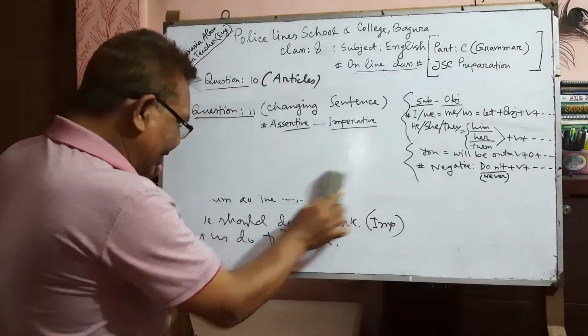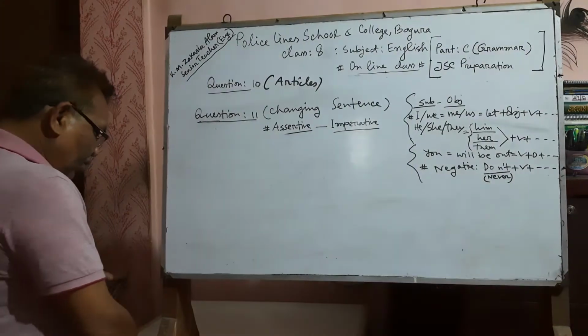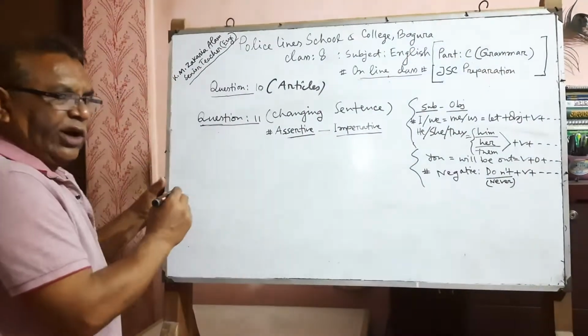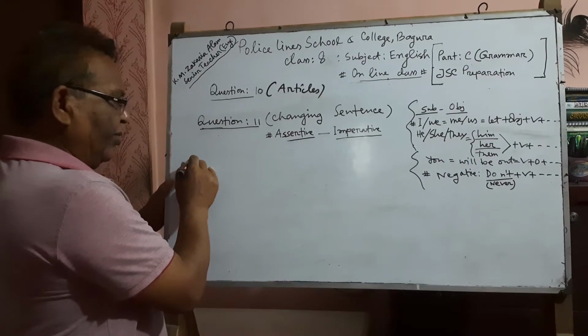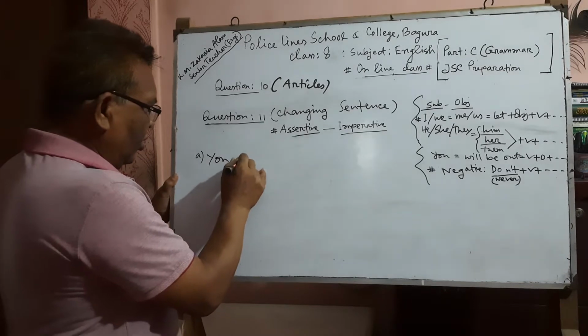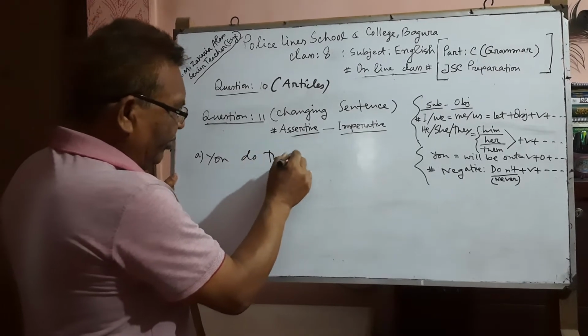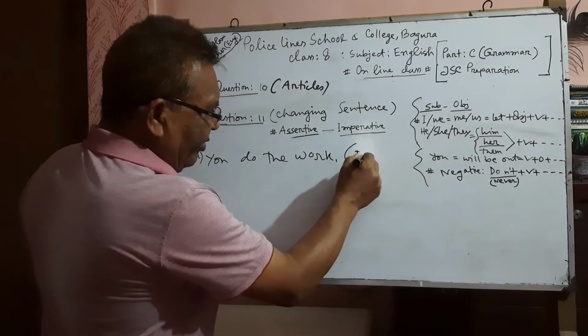An imperative sentence will be formed with the second person you. Please look at the board and understand. You do the work, imperative.